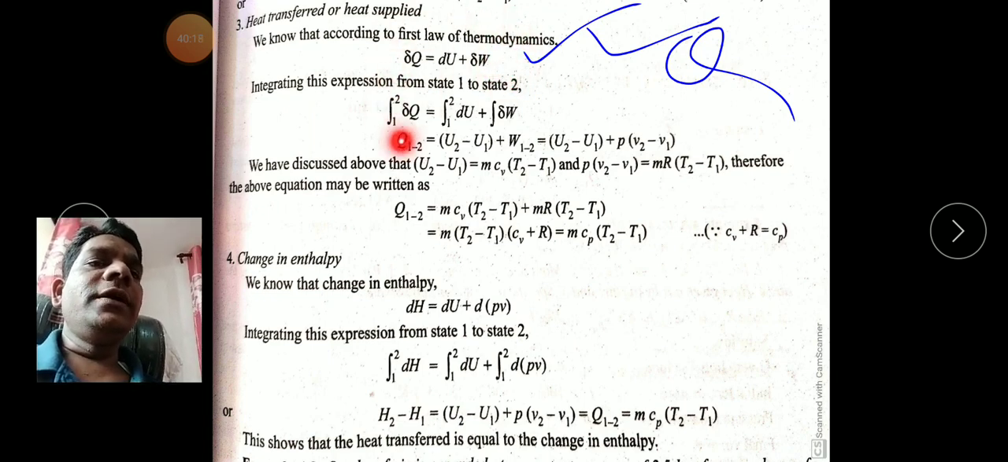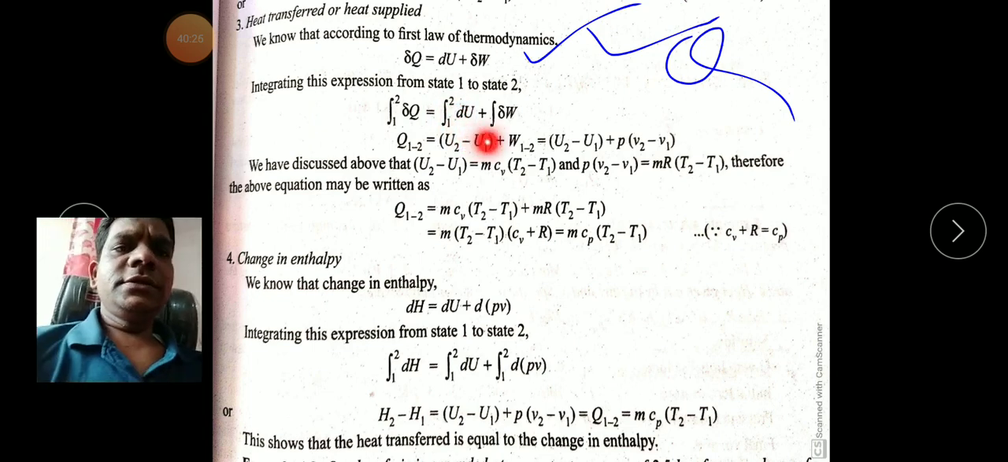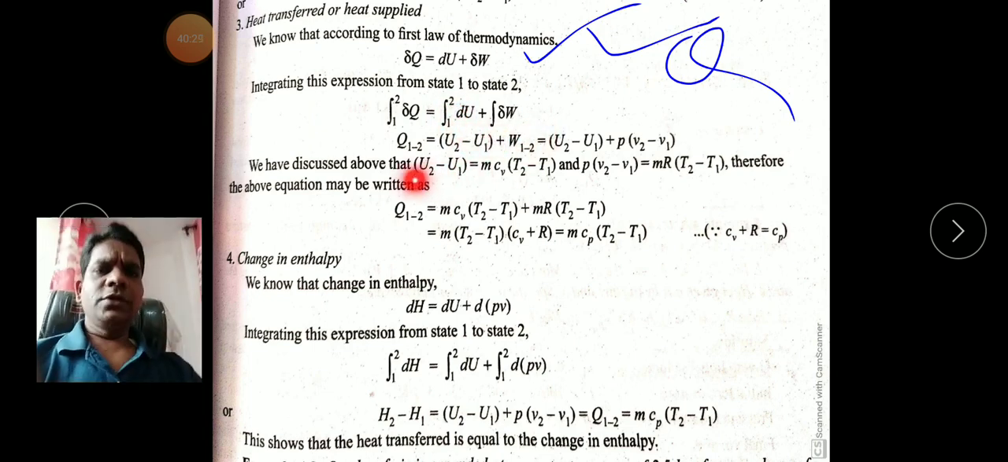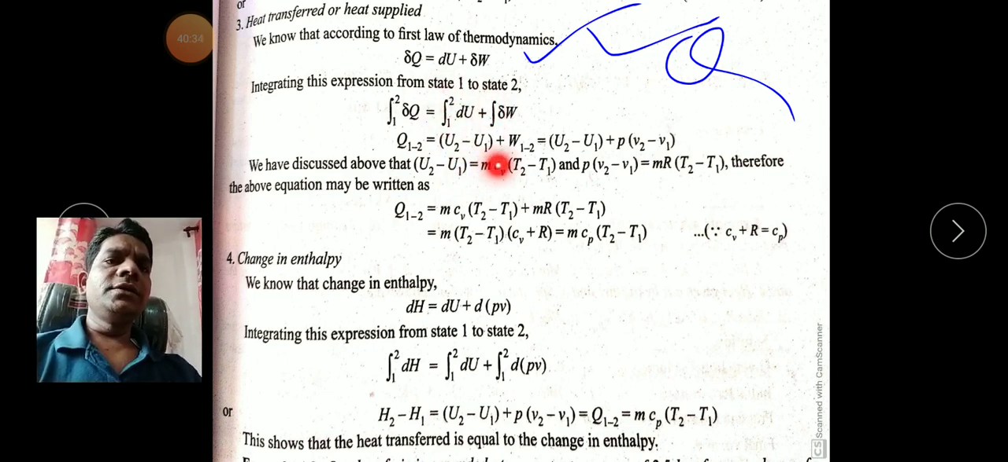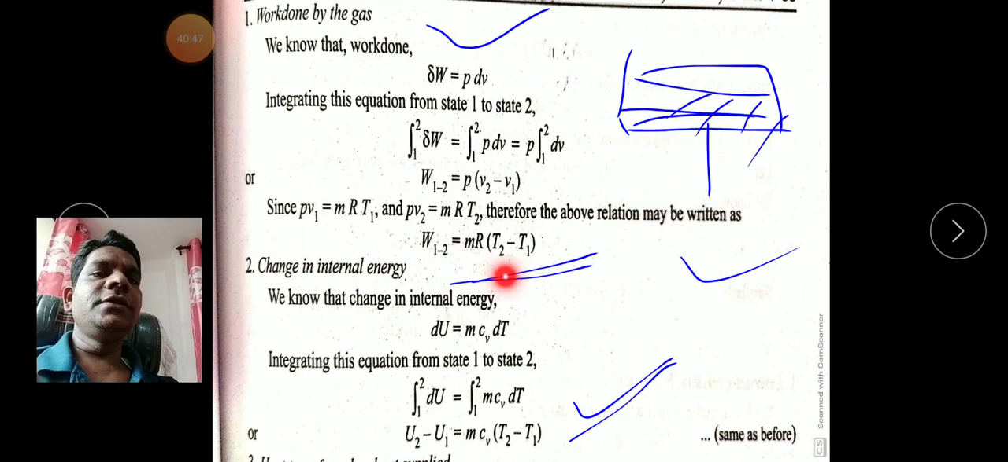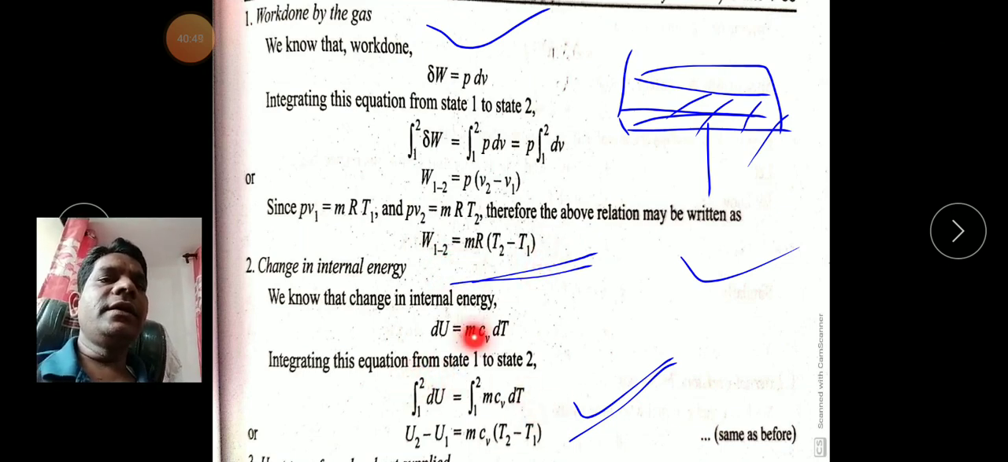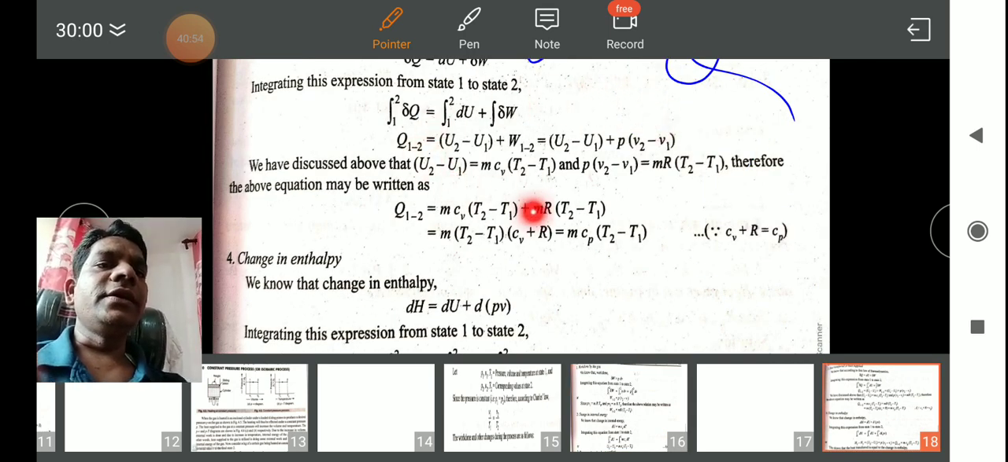del Q is equal to dU plus del W. So to calculate the heat transfer for the complete system, once again we do the integration. We apply the integration from state 1 to 2 of dU plus del W. So Q1-2, solving this mathematics, is U2 minus U1 plus the integration of del W, the work done 1-2. We already calculated these two formulas in our previous slides. If you observe here, this is our work done and this is our internal energy. So we have to put these values in that equation, right?